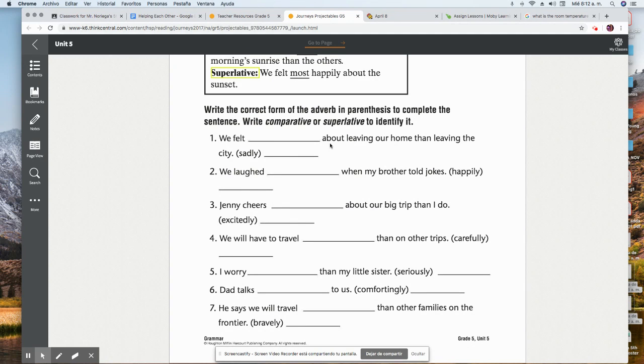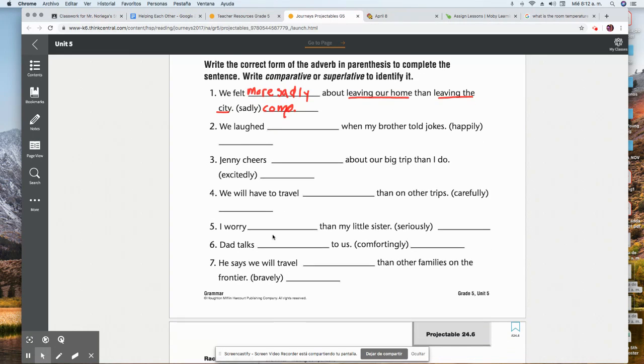We felt about leaving our home than leaving the city. This sentence is talking about leaving home and leaving the city. These are two ideas that are being compared, two things. So when you compare two things, you use the comparative form of the adverb. We're going to write the word more before the adverb. We felt more sadly about leaving our home than leaving the city. That's for number one.